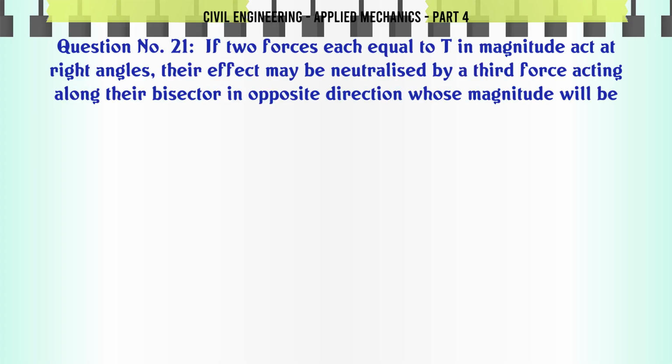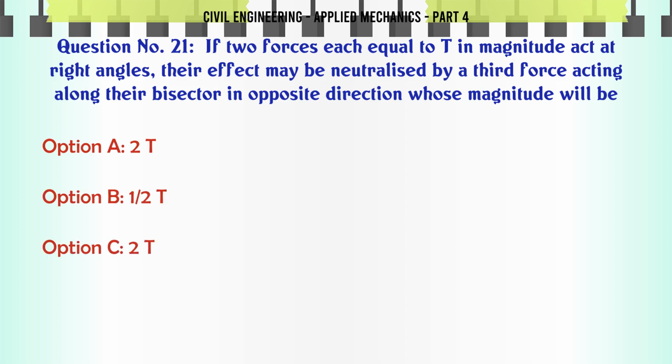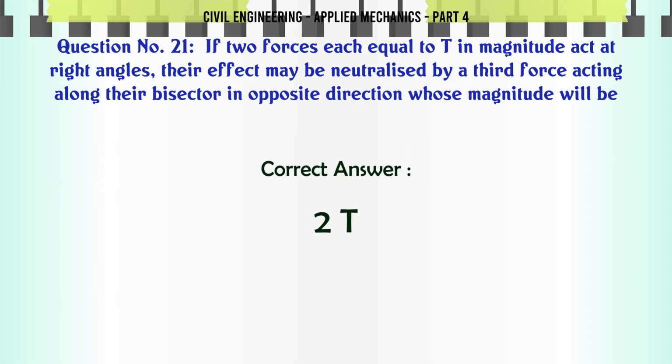If two forces each equal to T in magnitude act at right angles, their effect may be neutralized by a third force acting along their bisector in opposite direction, whose magnitude will be A. √2T, B. 1/2T, C. 2T, D. 3T. The correct answer is √2T.